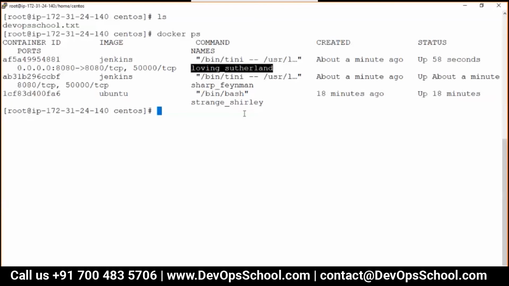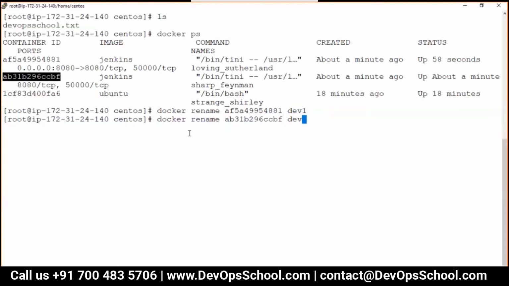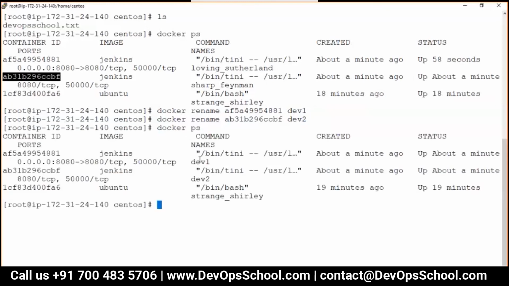Yes, you can do that. Can I set the name before creating it itself? Yes, you can do that. So first of all, I want to rename this container to dev1. I want to rename this container to dev2. And you see here, the containers got renamed to dev1 and dev2.